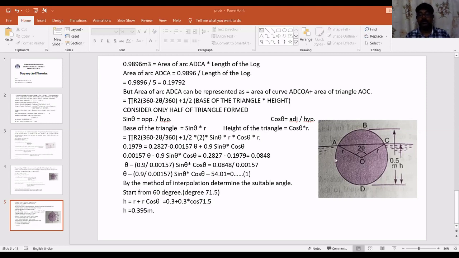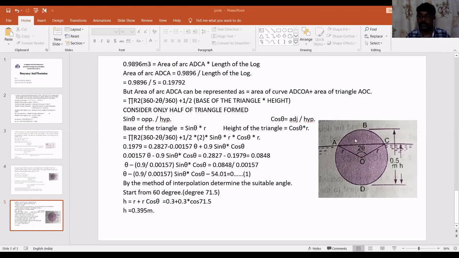What is the formula for calculating the area of cross section of a circle? Pi r square. Now, do we have a full complete circle? No, we don't. If we observe this diagram carefully, 360 degrees is the angle of a full circle, but it is not fully a circle.